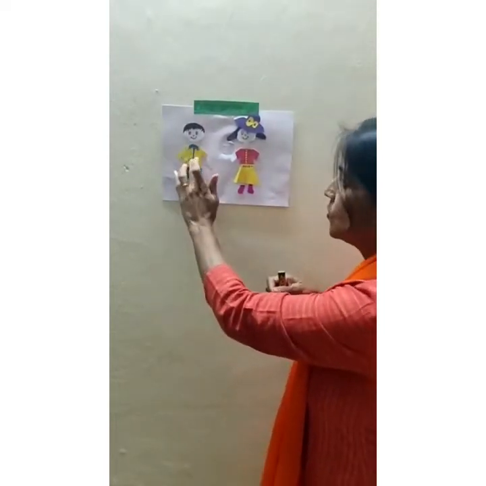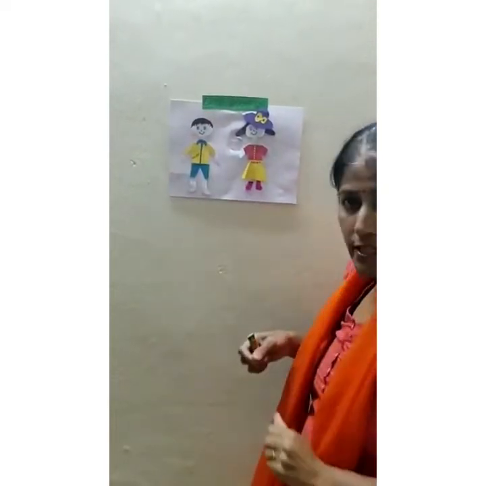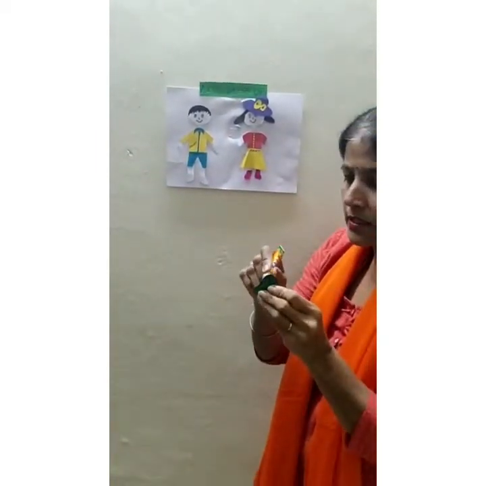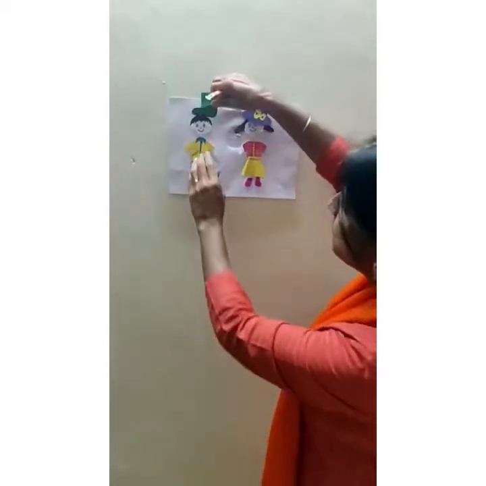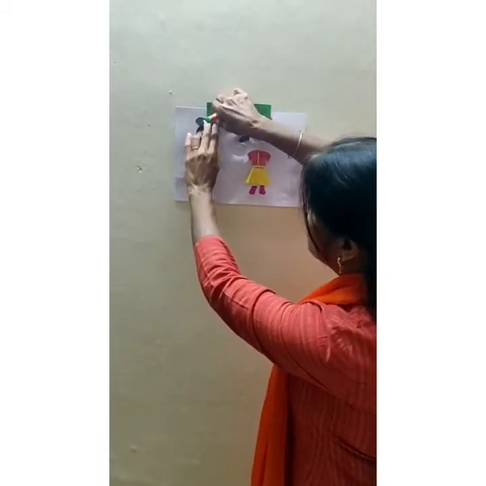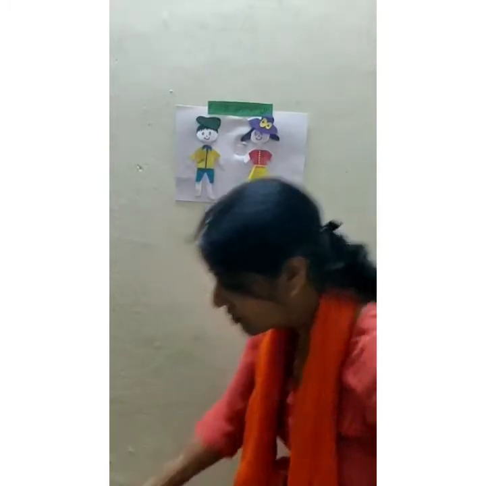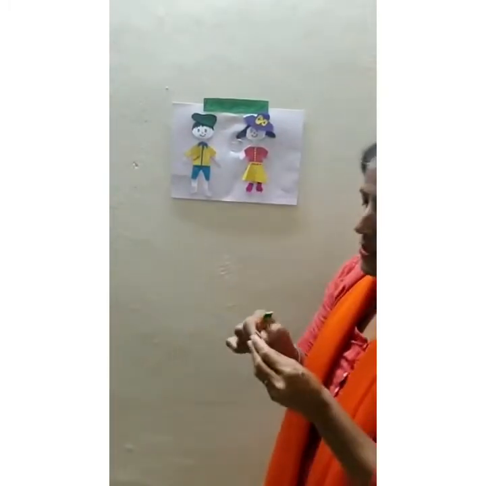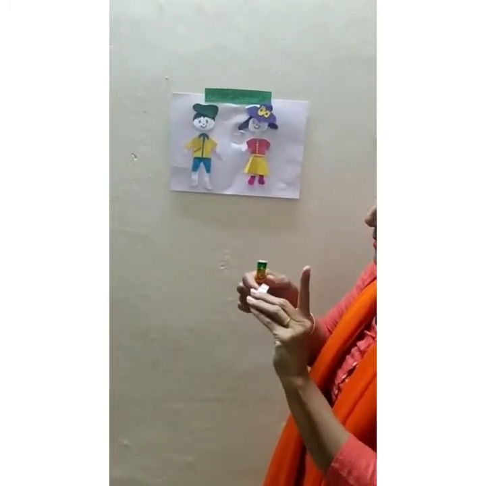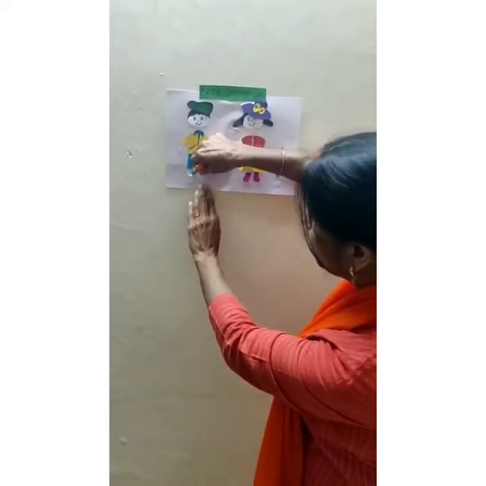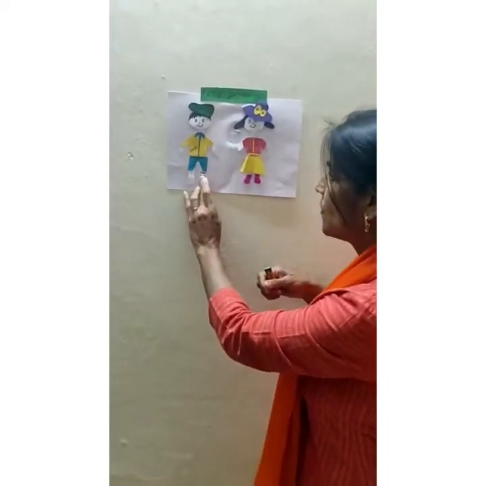It is of yellow color. S-H-I-R-T, shirt. And this is the cap. C-A-P, cap. The cap is of green color. Now the socks. The socks are of white color.